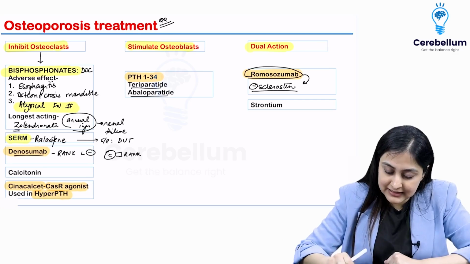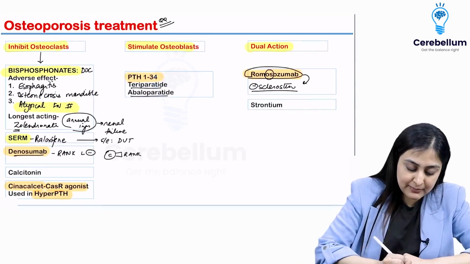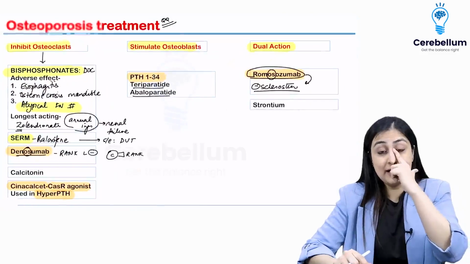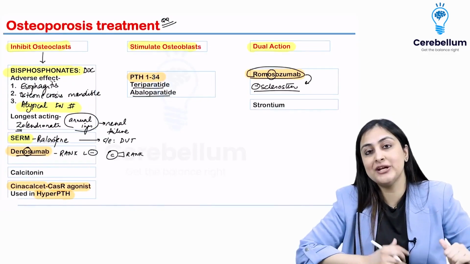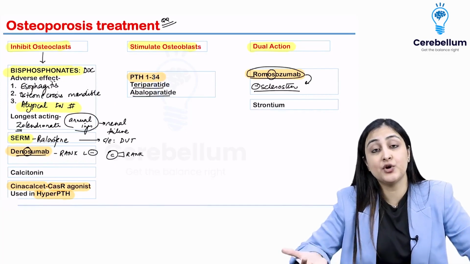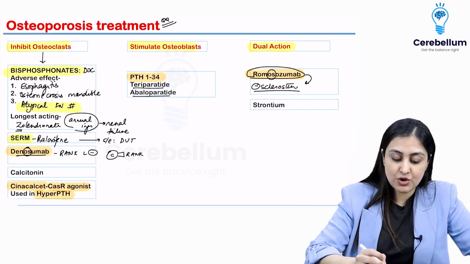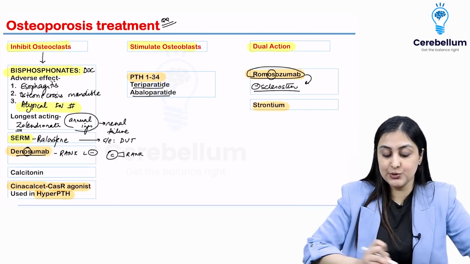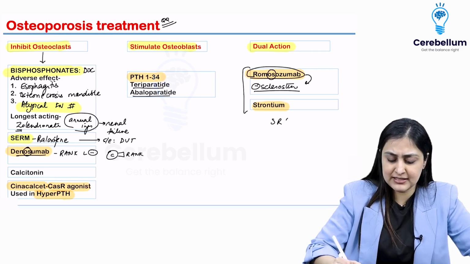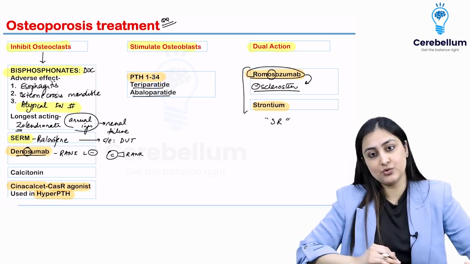So remember, in its name, you have OS. I will teach you this in pharma when I teach you the tricks of monoclonal antibodies. From OS, you can know that this is osteo, and that is how once you land up at the category of drugs, half of your options are eliminated, and you can solve an MCQ. Whereas strontium also, remember, has a dual action. So this is S and R. SR have dual action. Yeah, senior residents have dual action. They have to teach also, they have to work also. So that's how you can remember.